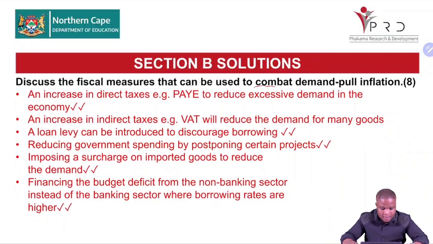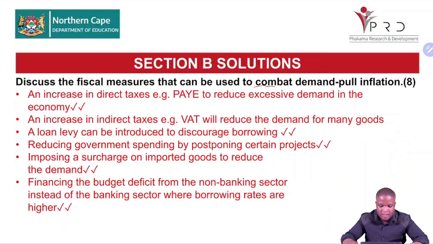An increase in indirect taxes to reduce excessive demand in the economy. When direct taxes like PAYE increase, it means that there's less disposable income, then we buy less. An increase in indirect tax such as VAT will reduce the demand for many goods. When the demand is less, then it means less money in circulation. A loan levy can be introduced to discourage borrowing.